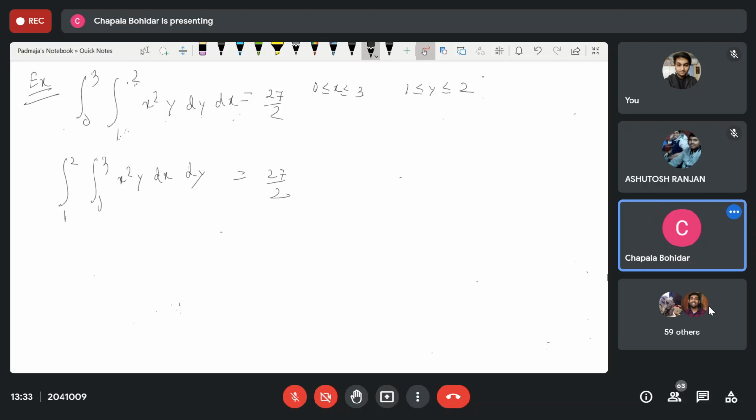Now from here we have a statement of the theorem. Write down Fubini's theorem.